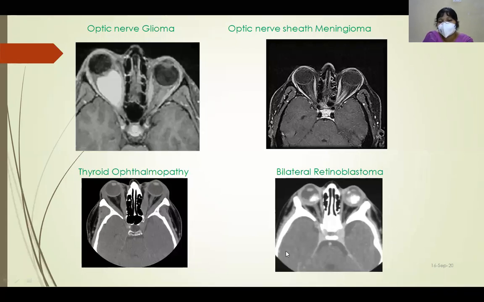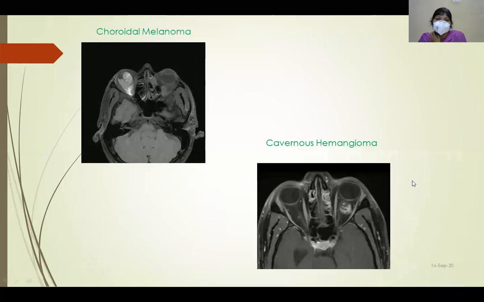And this is a CT picture showing bilateral retinoblastoma. In retinoblastoma, if you remember, the important thing is intraocular calcification. So this is bilateral retinoblastoma. Next, coming to MRI. Though MRI is generally considered superior to CT scan, for orbital lesions CT is superior when compared to MRI, because bony lesions can be easily evaluated by CT. MRI is mostly used for soft tissue evaluation.